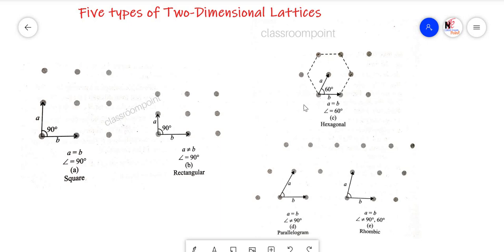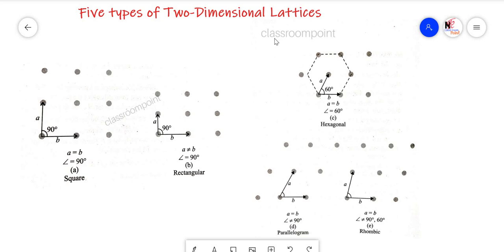Here also this particle coincides with the first layer particle, meaning this layer resembles the first layer and this layer is different from the first layer, and if you develop one more layer here, that layer automatically resembles the second layer. So if you consider this one as the A layer, this one will be the B layer, again this is the A layer, this one will be the B layer. So it is AB type of arrangement, and the same arrangement you can see here also.